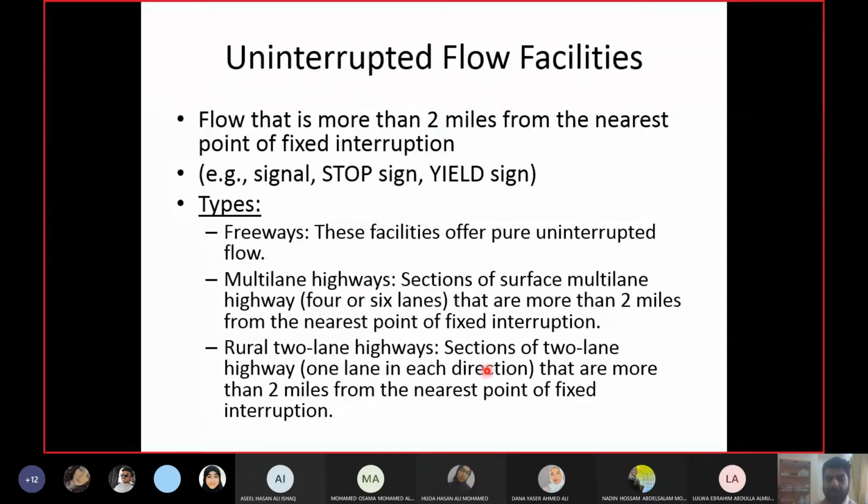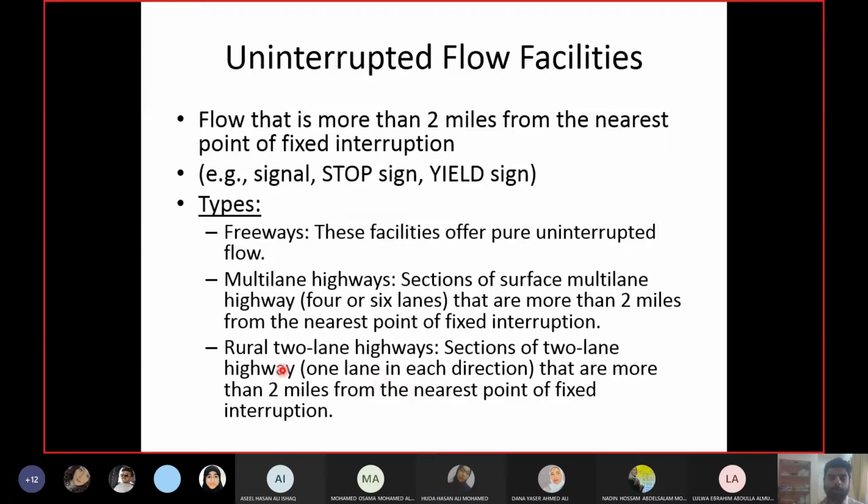And then we have rural 2-lane highways. 2-lane means 1 lane in each direction. Now keep it in mind: whenever I say 4 lanes, 6 lanes, 2 lanes, or whatever, this is indicating lanes in both directions. So 4 lane means 2 lanes in each direction, 6 lane means 3 lanes in each direction, and 2 lane means 1 lane in each direction.